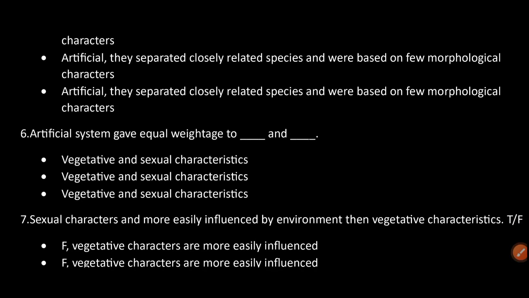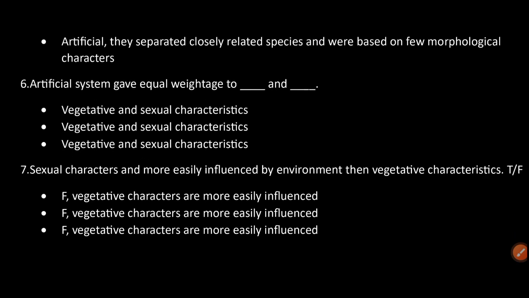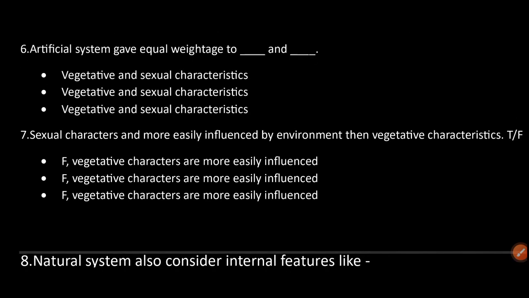The artificial system gave equal weightage to vegetative and sexual characteristics. Sexual characters are more easily influenced by environment than vegetative characteristics. False. Vegetative characters are more easily influenced.